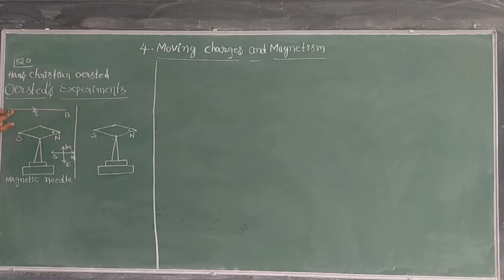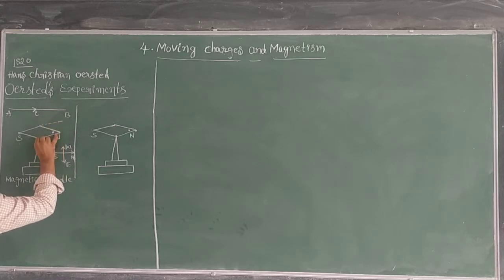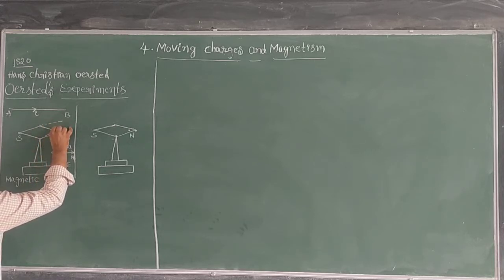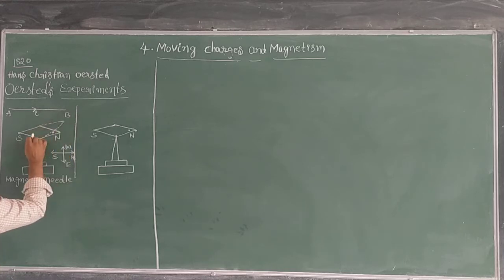Of course, this wire is exactly over the needle. That means the needle is there like this, and above the needle the current carrying wire is there like this. Whenever the current is flowing from A to B, immediately the magnetic needle is going to deflect in such a way, like this. The magnetic needle is disturbed and deflects like this.